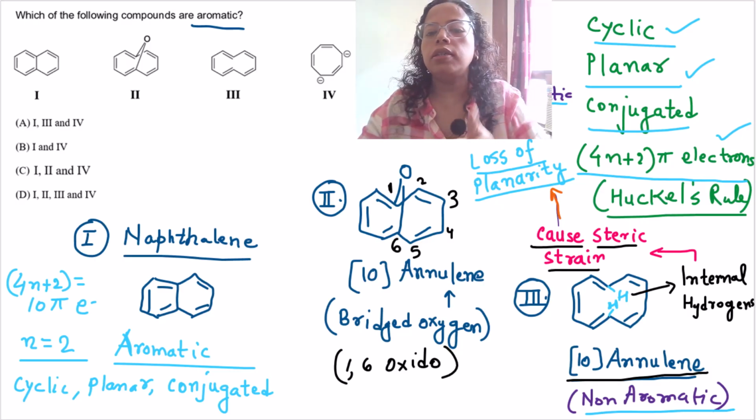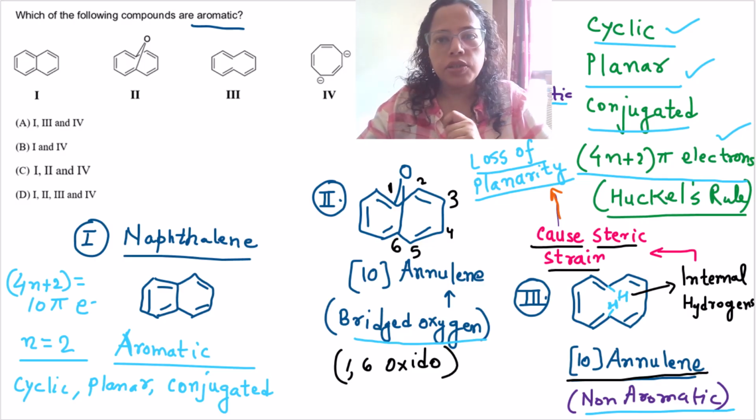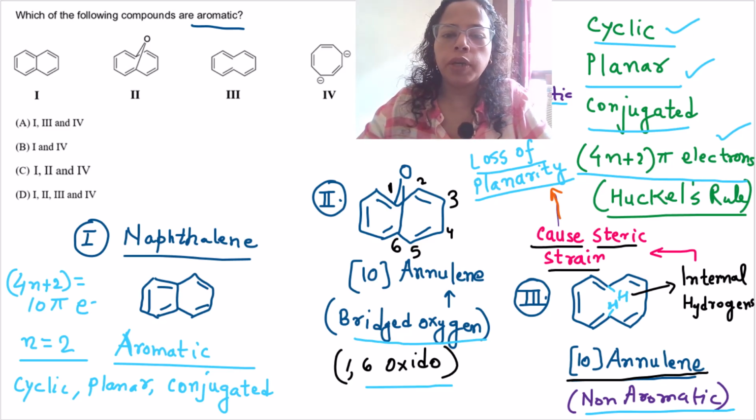So whenever you see this 10-annulene having a bridged methylene group or a bridged substituent, like here it has a bridged oxygen, then you know that they have attained a planar structure, and the rest of the things they already satisfy. They have a conjugated system, they are cyclic, and they satisfy the 4n plus 2 pi equal to 10 pi electrons rule, Huckel's rule. Because of this bridged oxygen substituent, it is an aromatic compound, okay.